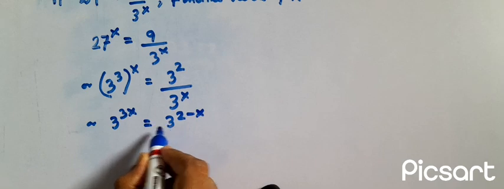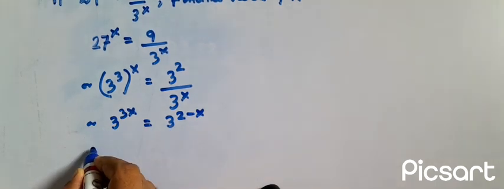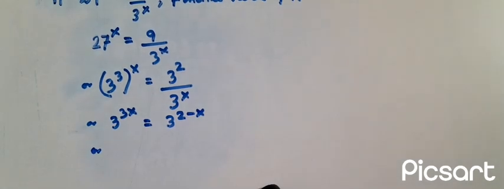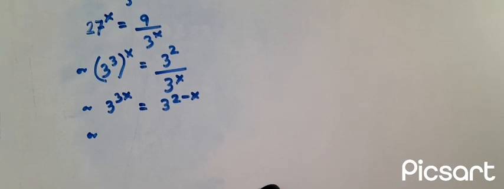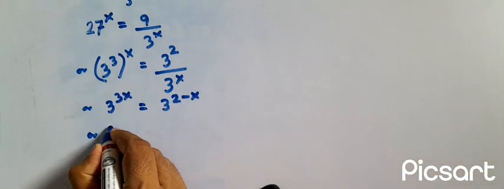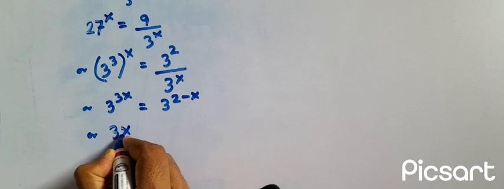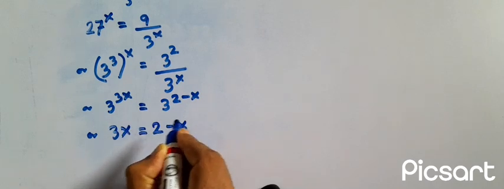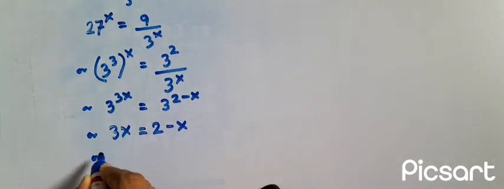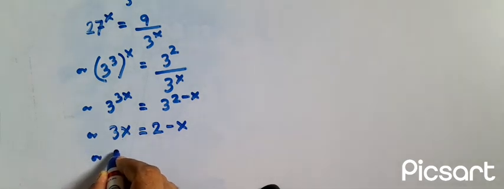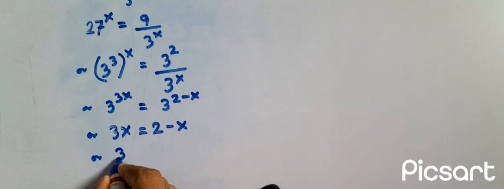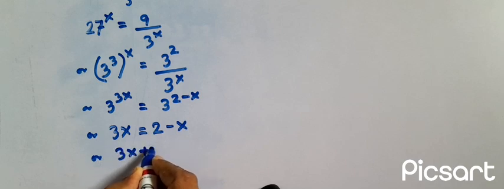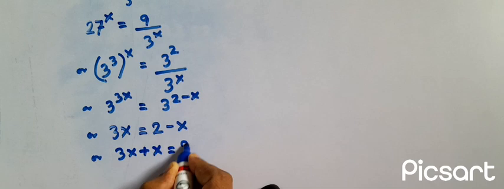Since base is same, we can write it as 3x is equal to 2 minus x, or we can write it as 3x plus x is equal to 2,